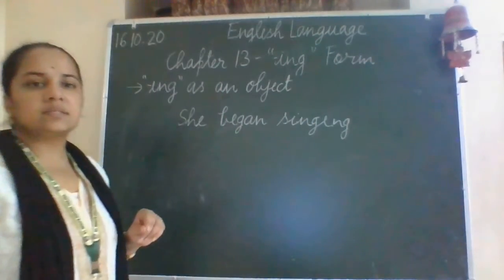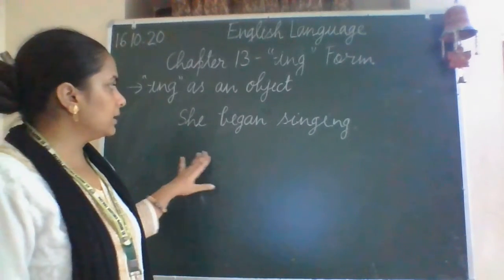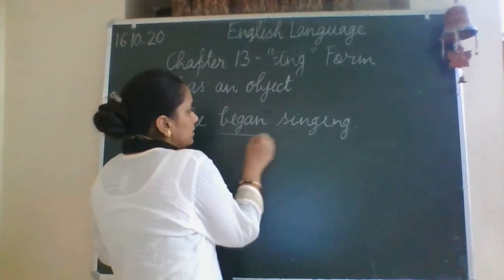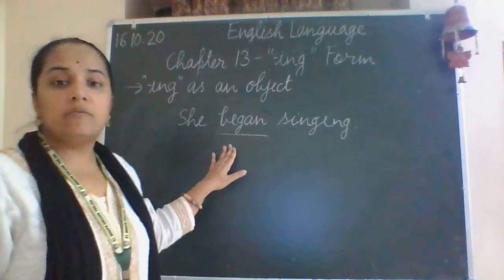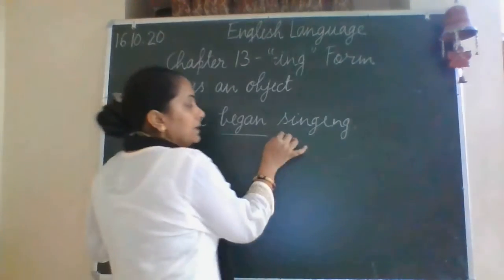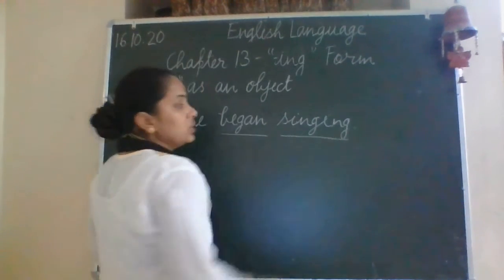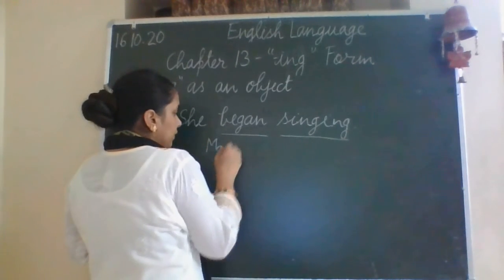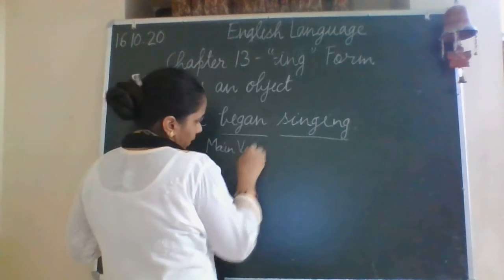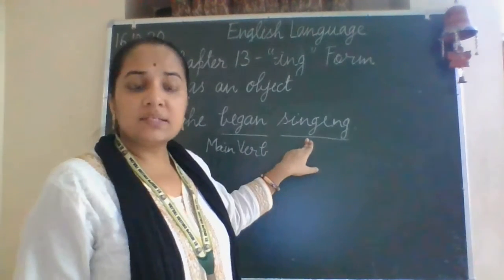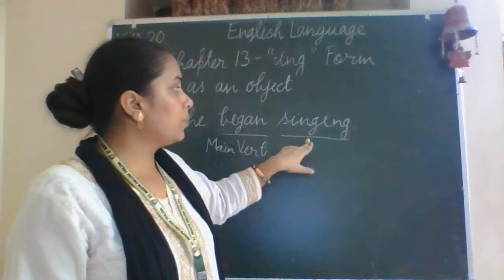She began singing. Here in this sentence, this is the actual verb, the main verb of the sentence, and singing is the ing form of the verb.